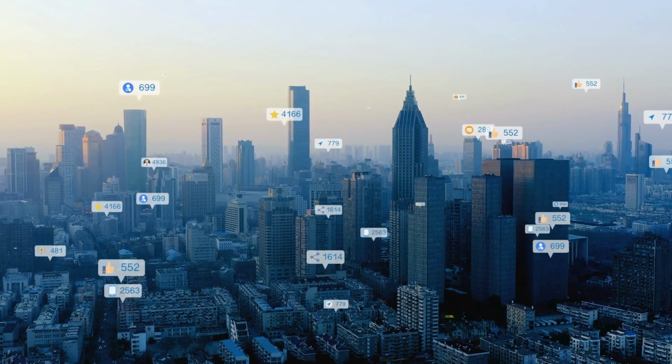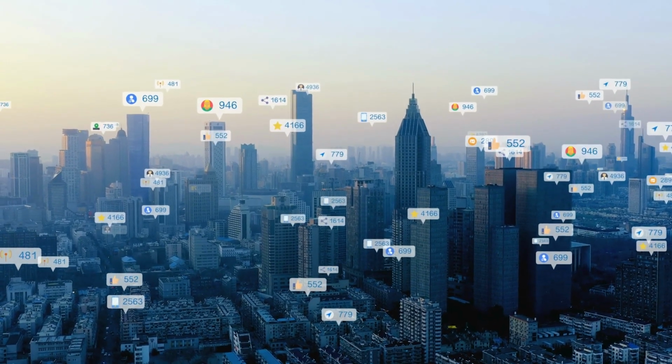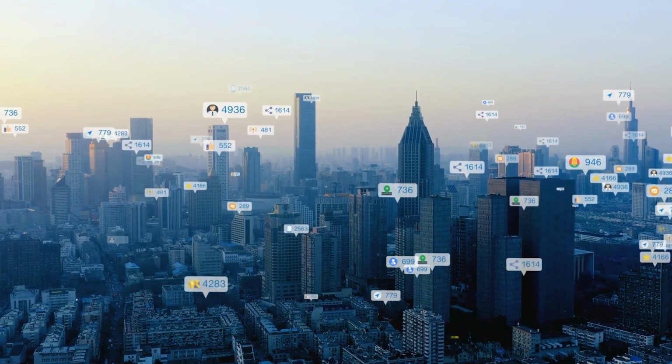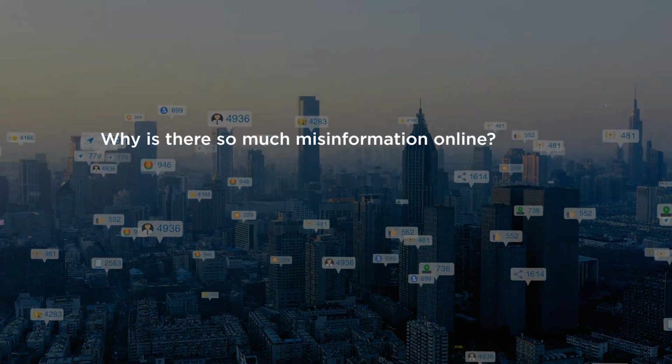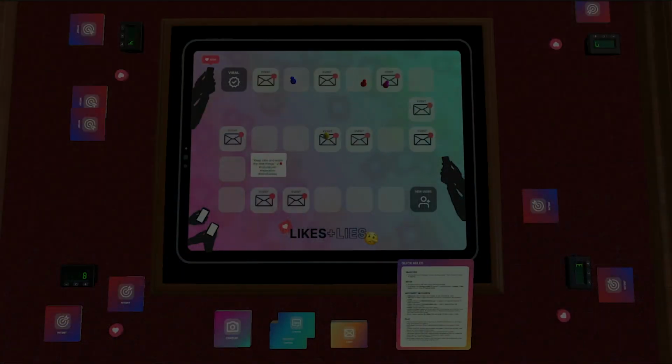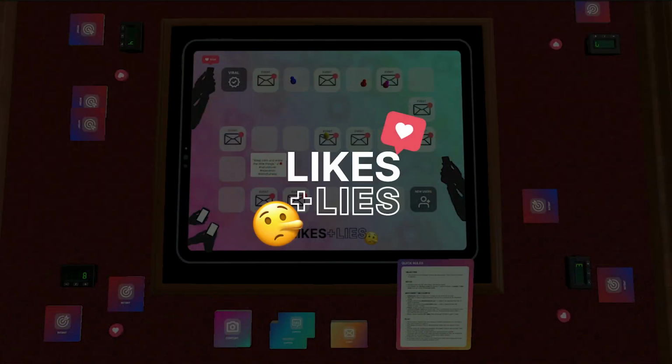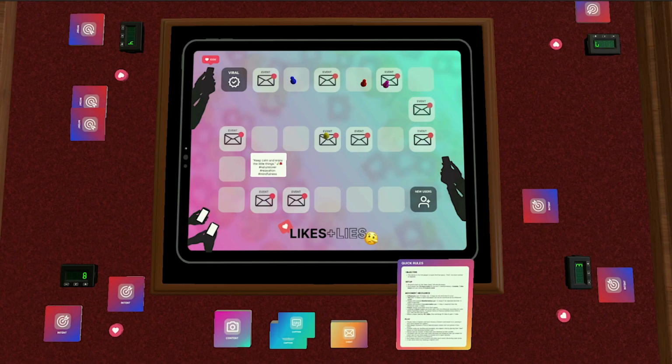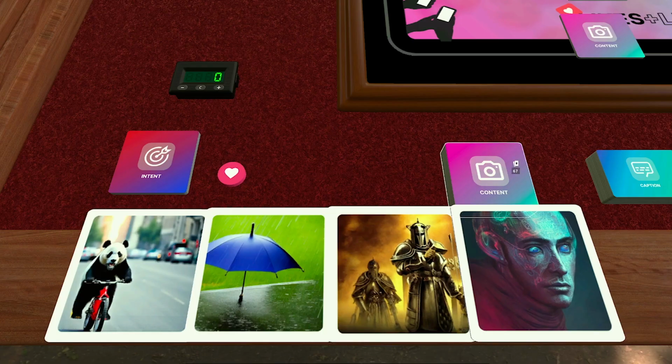What's worse is that all this misinformation gets translated into real-life problems. So that begs the question, why is there so much misinformation online? And how did we get here? Introducing Likes and Lies, a party board game that mimics the struggle for attention on social media and the influence of spreading false information on society.